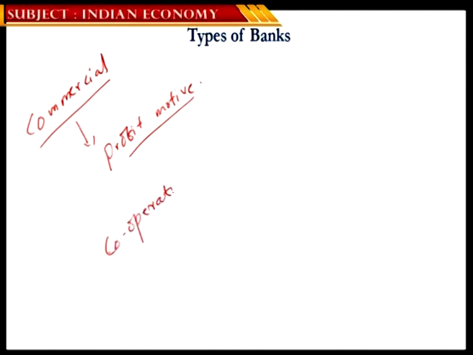This term cooperative is very popular even in the agriculture sector in India, isn't it? You might have a fair idea about how cooperative societies play a very instrumental role in promoting various agricultural activities. Like the sugar industry, cooperatives are very prominent, and in various other categories, let's say the dairy industry, the cooperatives are very prominent.